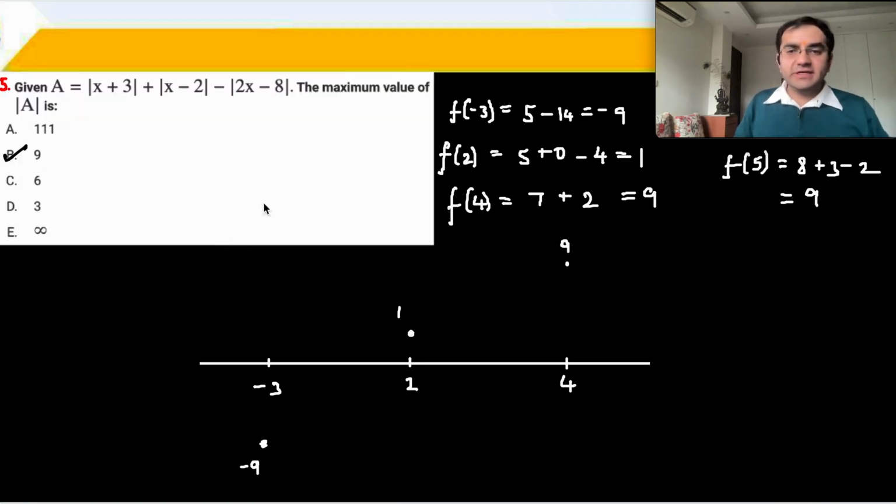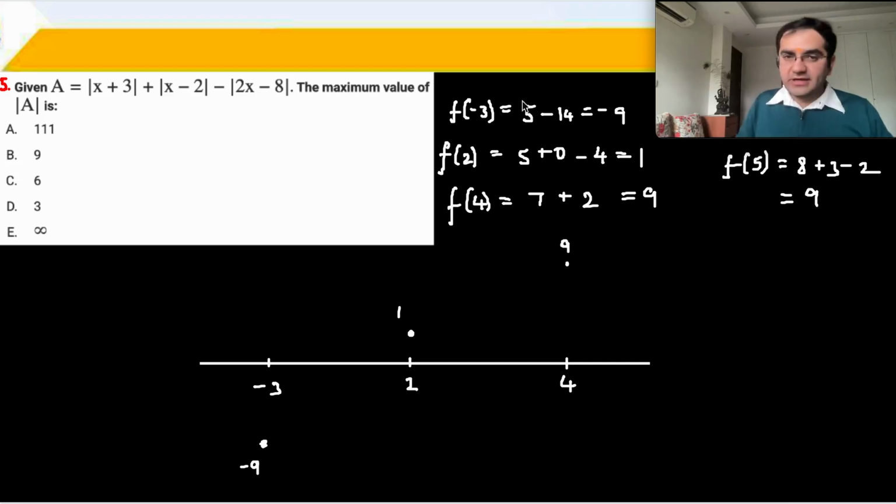Question number 5 is a standard question on approximate graph formation for this kind of mod function. All you have to do is mark the critical points. What are the critical points? Points where any of these terms is equal to 0. X plus 3 0 कब होता है? Minus 3 पे. X minus 2 0 कब होता है? X equal to 2 पे. And 2x minus 8 is 0 when x is equal to 4. These are now called as our critical points as discussed in the lectures.